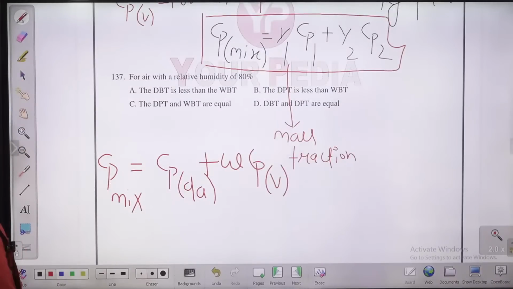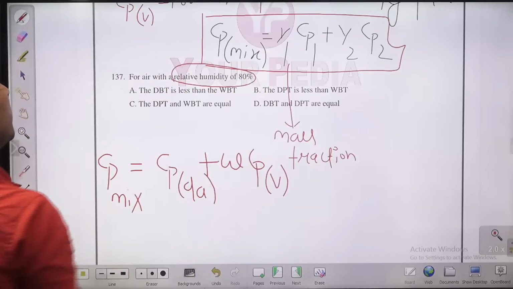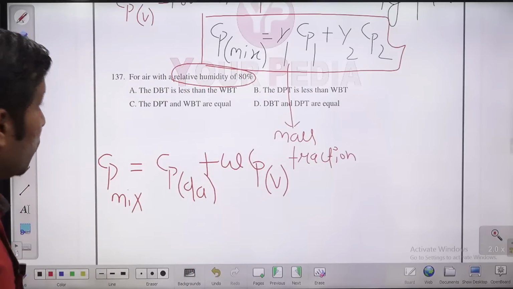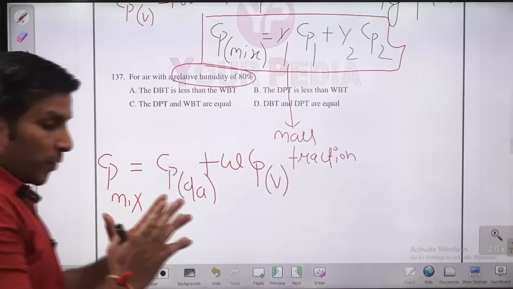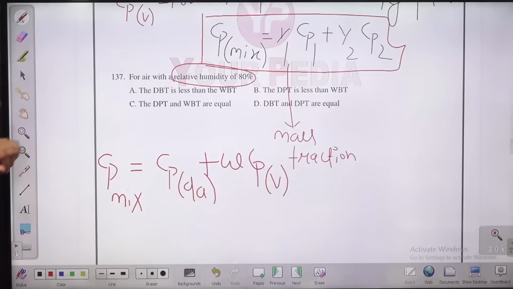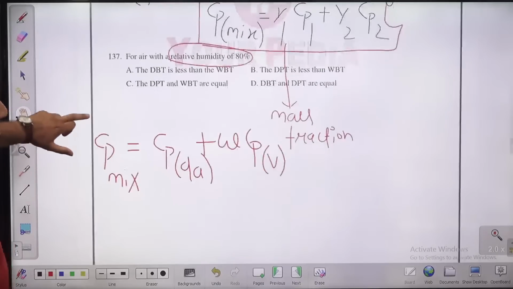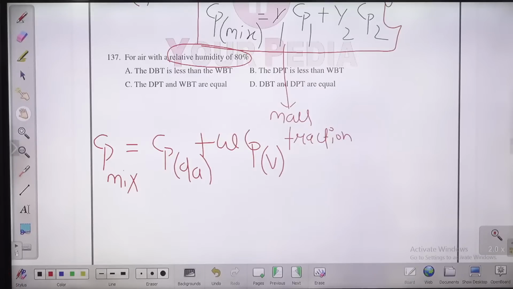Please try to answer this next question, 137. For air with a relative humidity of 80%. What is relative humidity, guys? This is the ratio of the mass of water vapor in the air to the mass of water vapor in the saturated air. Okay, the maximum mass of the water vapor present in the saturated air. So if relative humidity is 100%, then the dpt, dew point temperature, dry bulb temperature, and wbt, wet bulb temperature, all three will be the same.